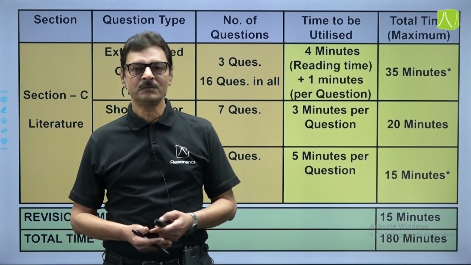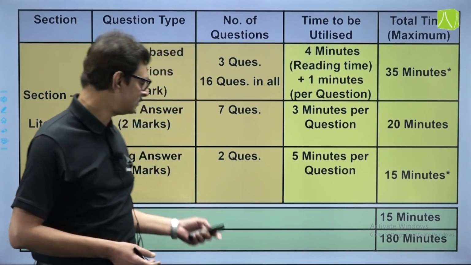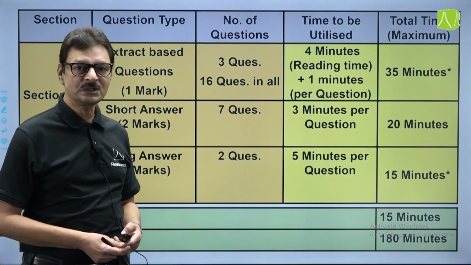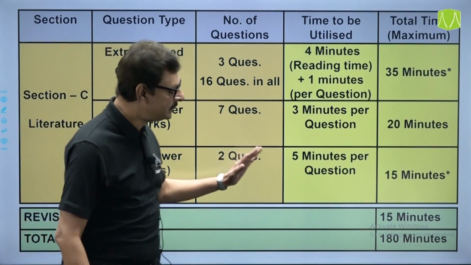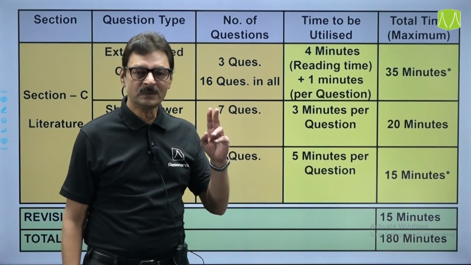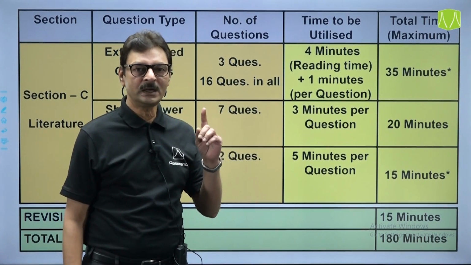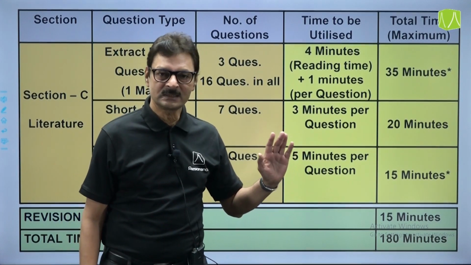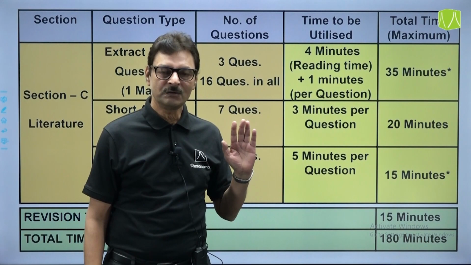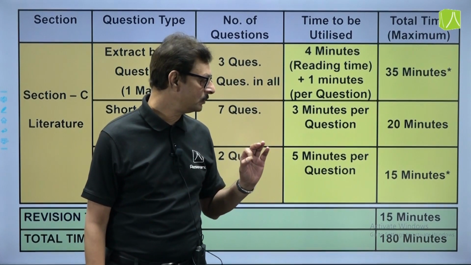And the last type of questions you will get in the exams are the long answer type questions with a word limit of 150 words, and you have to attempt 2 questions, one from Flamingo and the other from your book Vistas, and 5 minutes is sufficient for your long answer type questions.